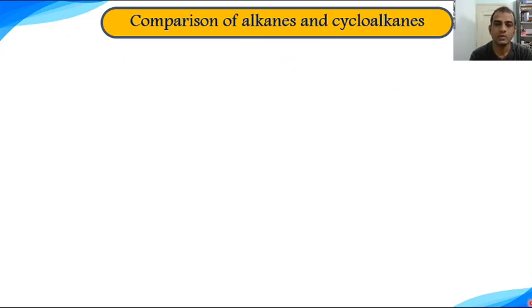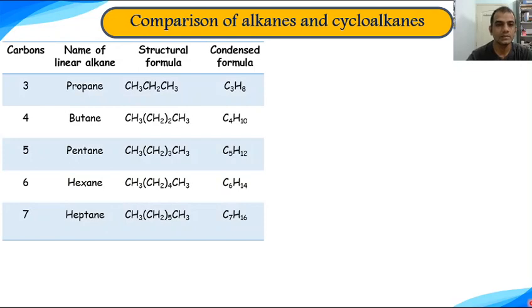Now we will do a sort of comparison between alkanes and cycloalkanes. For that we will consider some examples in which the number of carbon atoms varies from 3 to 7. So we will get some straight chain alkanes like propane, butane, pentane, hexane, heptane, and these are their structural formulas.